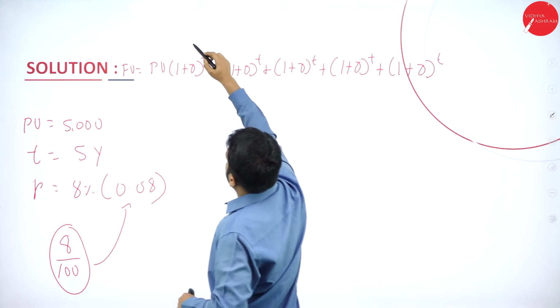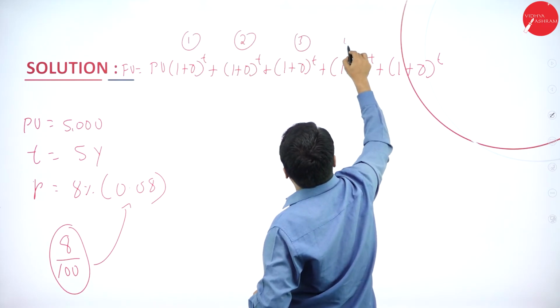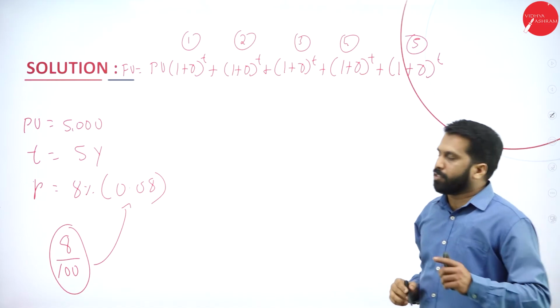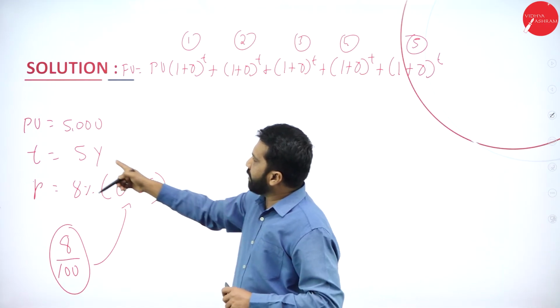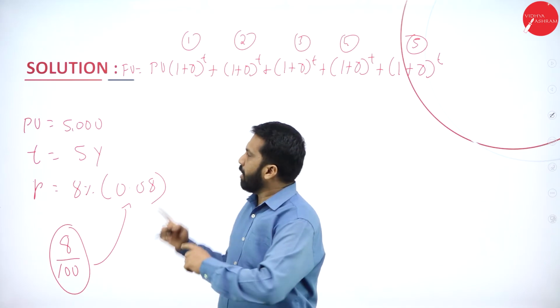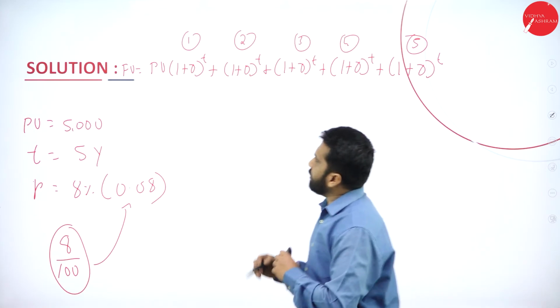How many years? Year 1, year 2, year 3, year 4 and year 5. Since the question is about 5 years, even though it is the end or the beginning, we have to write the formula for 5 years.